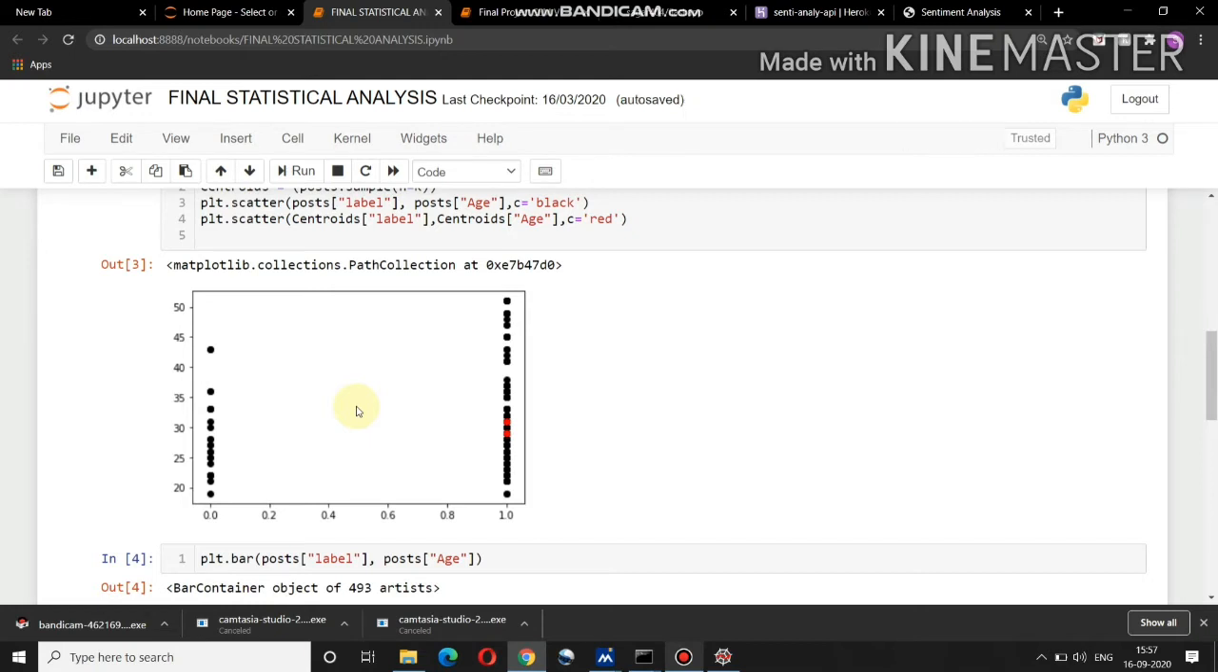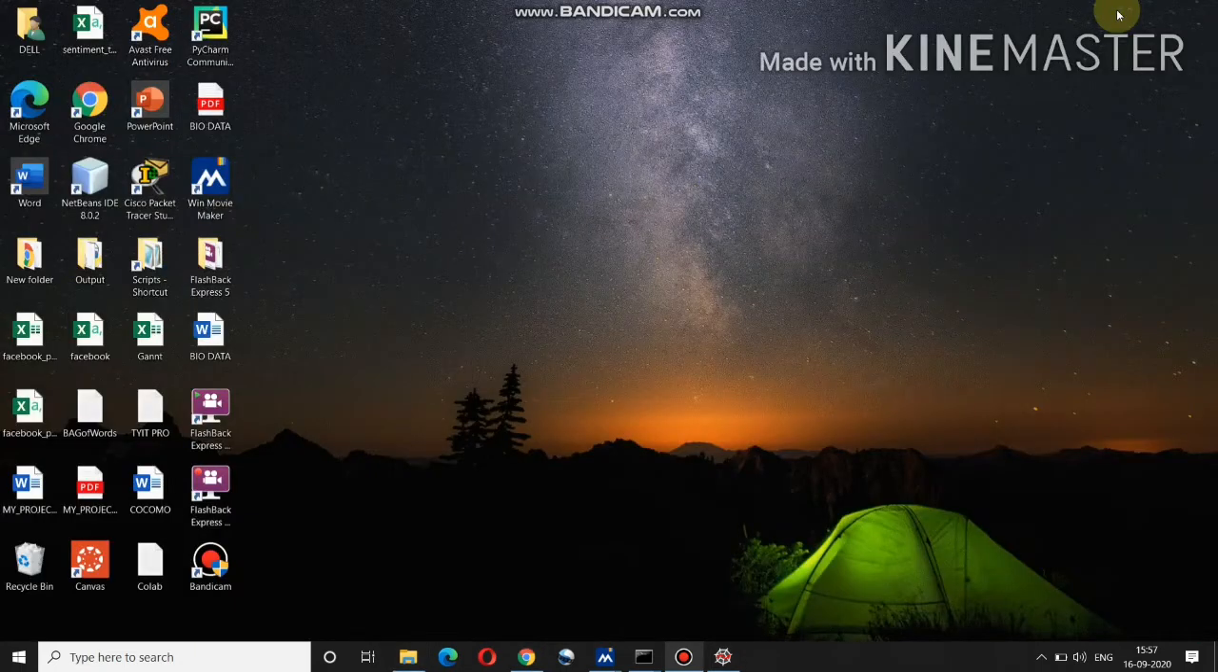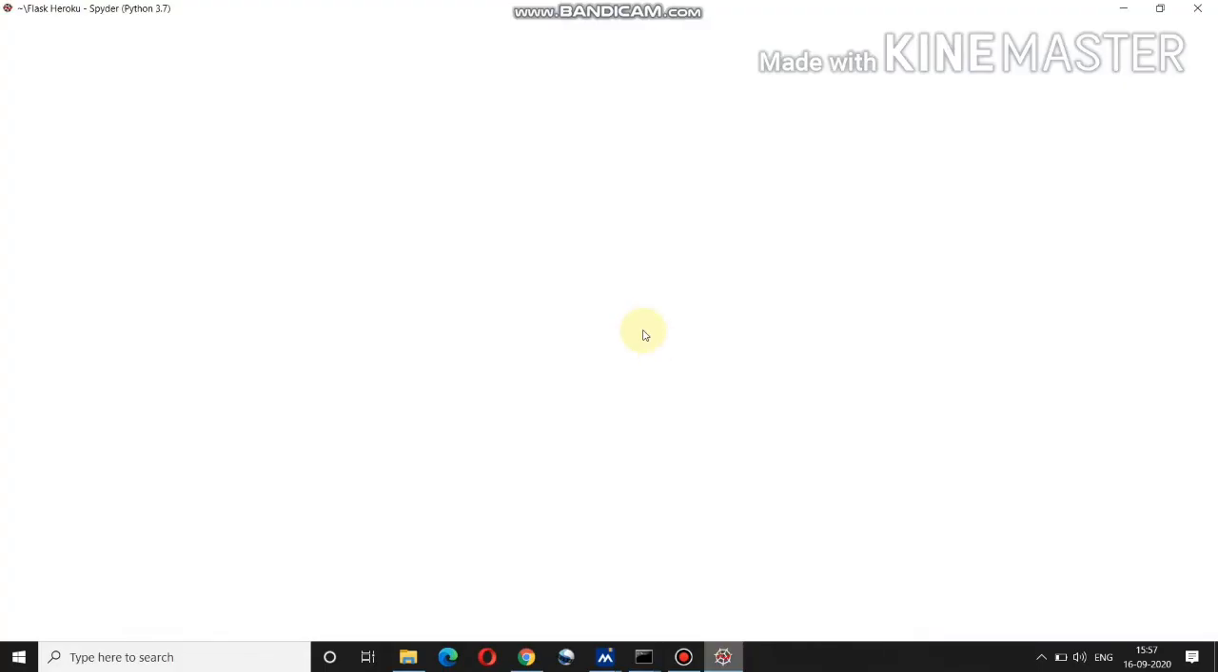The next part, the third part, is the major and most important part. In the third part, I have created my model. After creating the model, I have deployed it onto Heroku using Flask. Let's see the code.